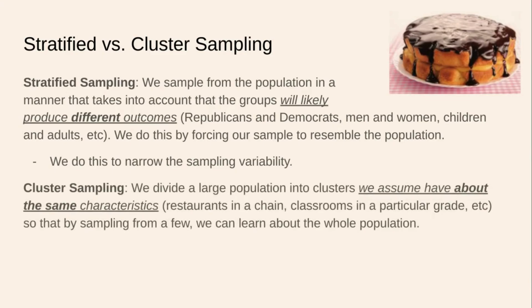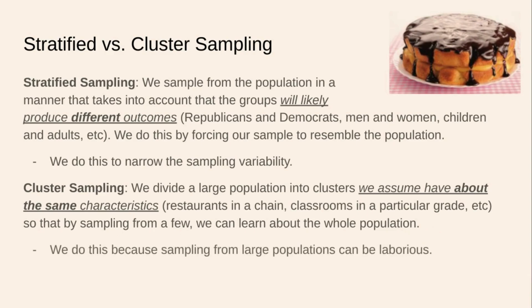Cluster sampling. We divide a large population into clusters that we assume have about the same characteristics. For example, restaurants in a chain, classrooms in a particular grade at school, etc. So that by sampling from a few, we can learn about the whole population. And we do this because sampling from large populations can be laborious. We are admittedly giving ourselves a break because a simple random sample is just too hard to come by. Our population is too big and too scattered.